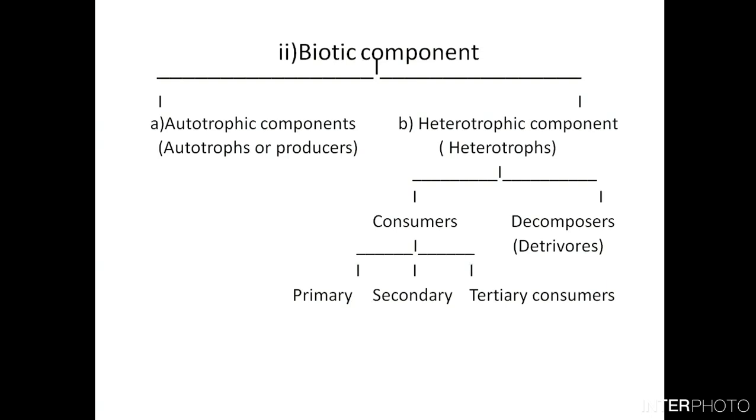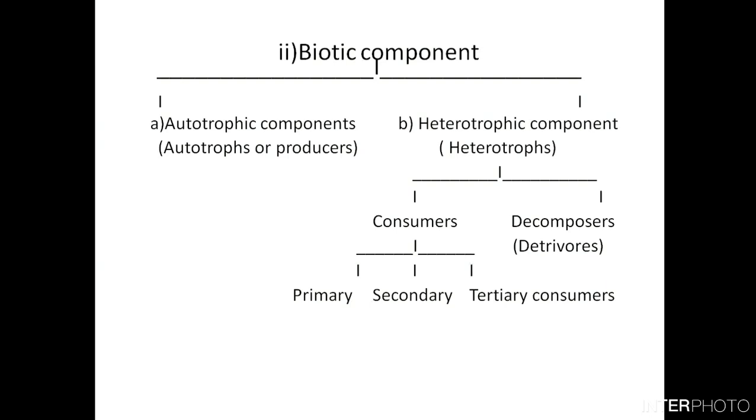Now the biotic component is divided into two, the autotrophic component and the heterotrophic component. Trophic refers to the nutritional requirement, and auto means self. So the autotrophic components include the autotrophs or the producers. They are the organisms which can produce their own food.